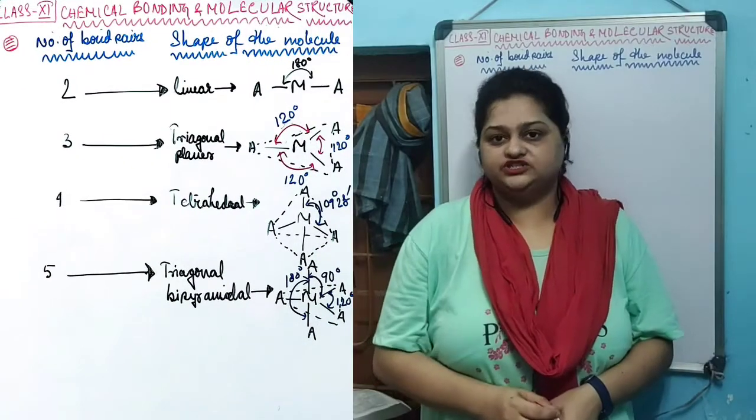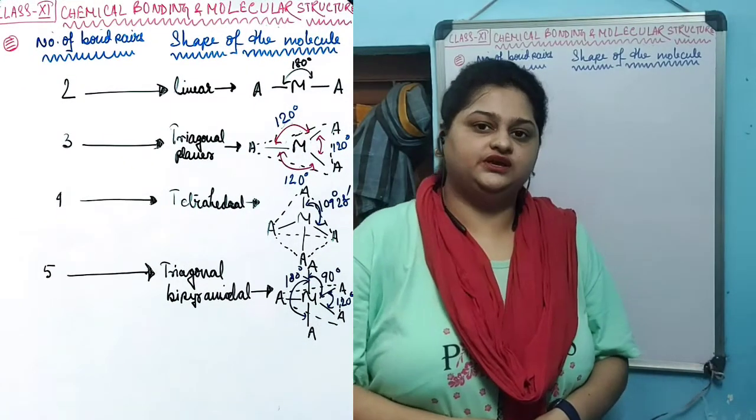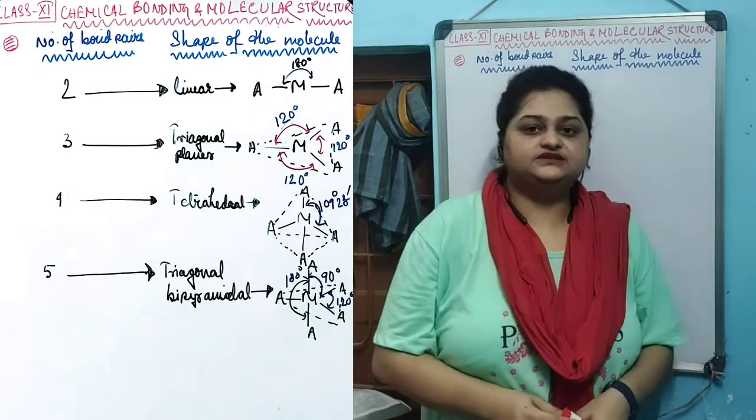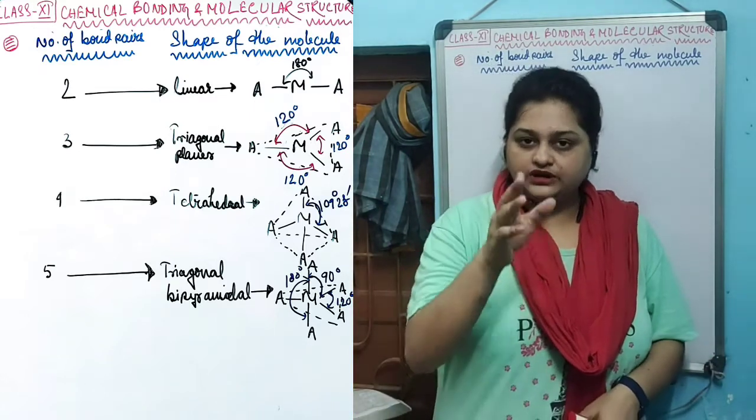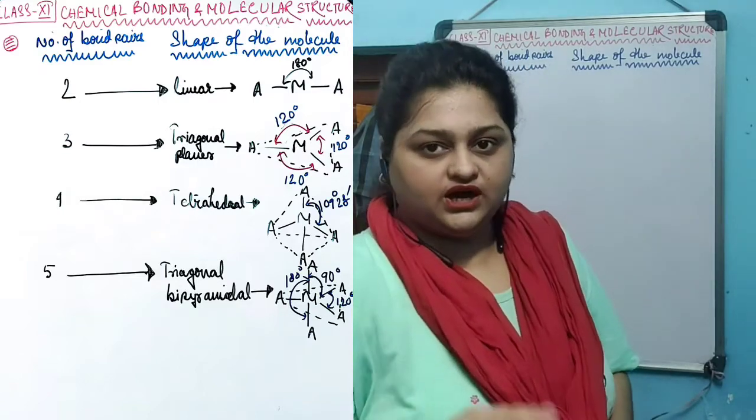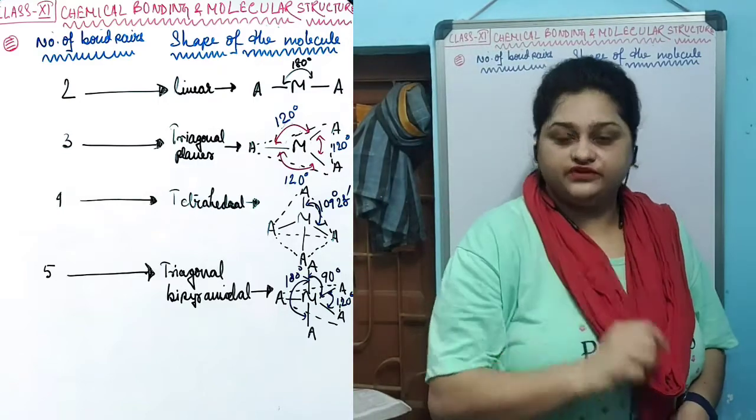So we know that the shape of the molecule depends on the number of bond pairs, the number of electron pairs that is around the central atom. Now let's see the shapes of the different molecules depending on these different numbers.